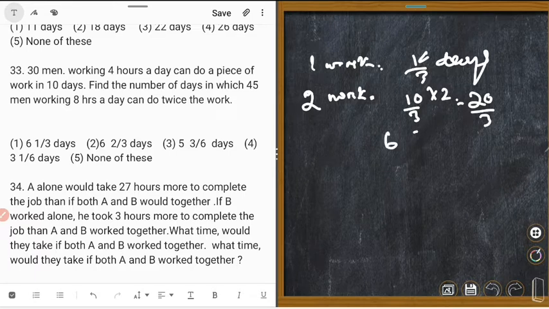That is 20 upon 3. Which is correct? Tell me. Number 2 is correct. This one is correct. Okay, done.